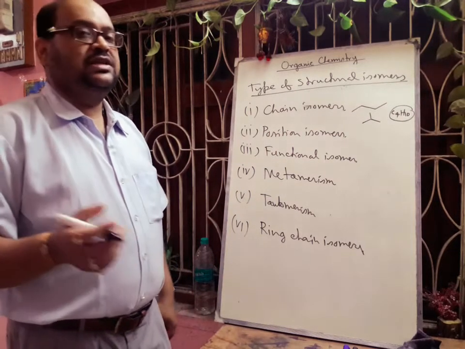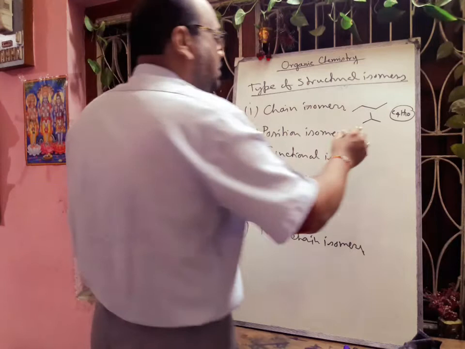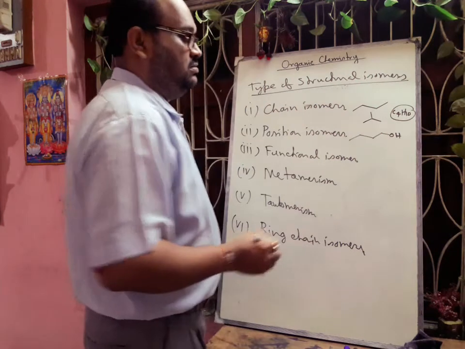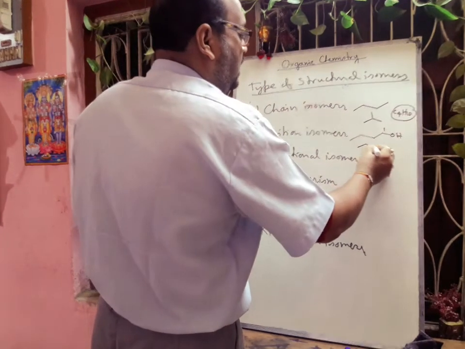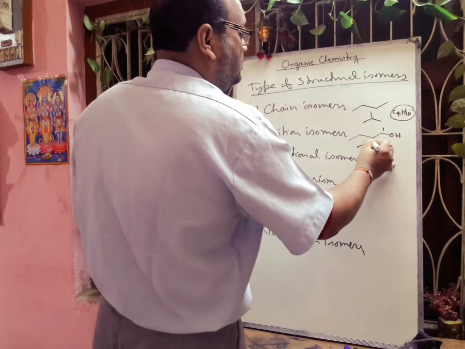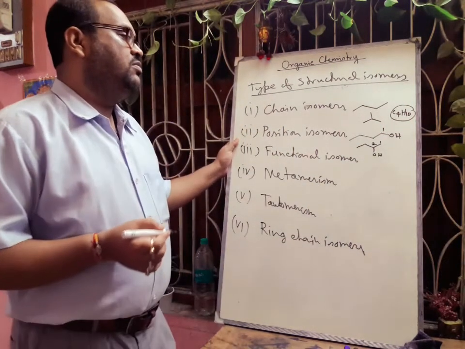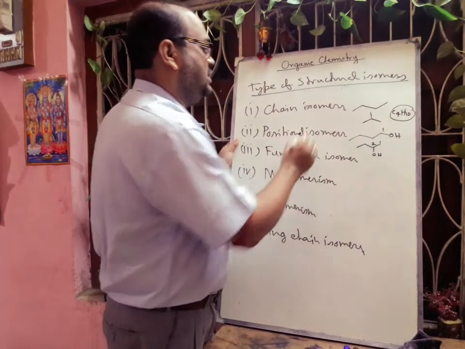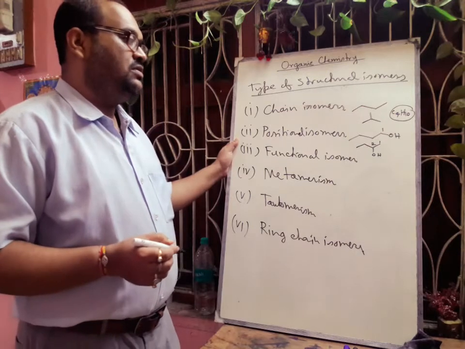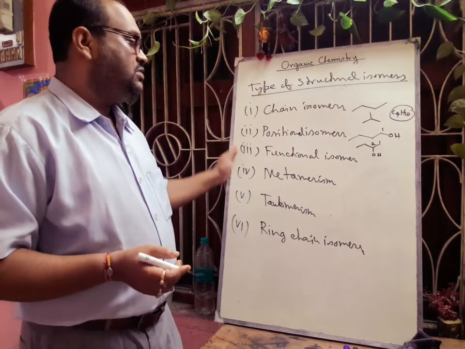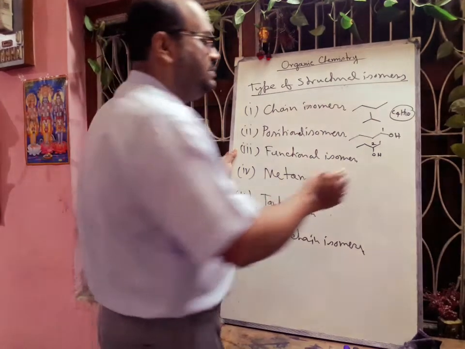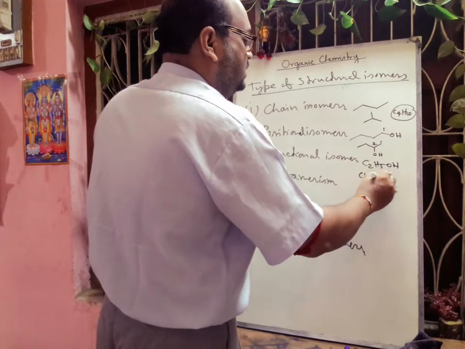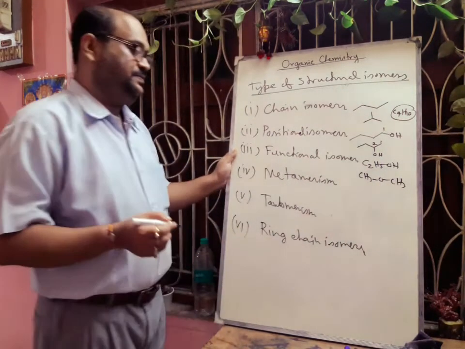Position isomer, if the position of the functional group is different, definitely it will show position isomer. Suppose we can give one example. This one is called butanol, that is 1-butanol, position is 1, and this one is called 2-butanol. So they are called positional isomer, or position isomer. Okay, so here position of the functional group in the alkyl chain is different. Next one we will discuss the functional isomer. Functional isomer just I have discussed, that is we can take that C2H5OH, okay, and CH3OCH3. Here in both cases the molecular formula is same.